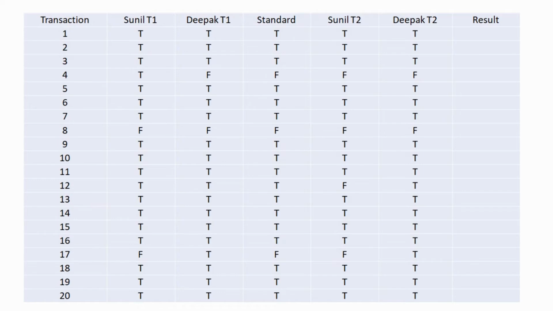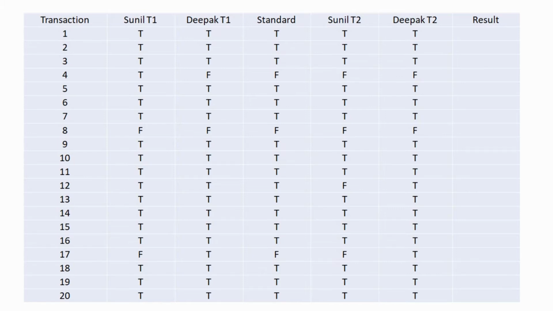So let us give those 20 transactions which we have identified to Sunil first. Sunil has given his observation on the sheet, and then the same 20 transactions are given to Deepak, and then Deepak will give his observations. Then end customer results are considered as standard for those 20 transactions. After approximately 15 days, the same 20 transactions are given to Sunil again. He is giving his assessment on those 20 transactions, and then the same process is repeated for Deepak. So Deepak has also given his observations.